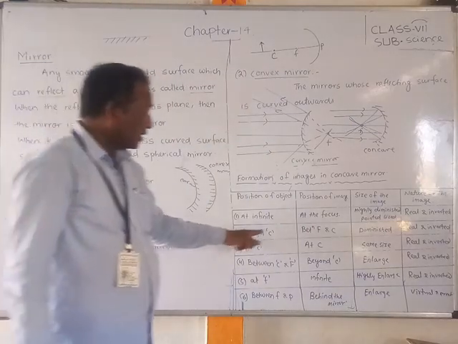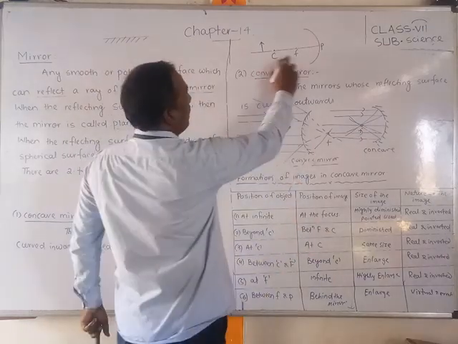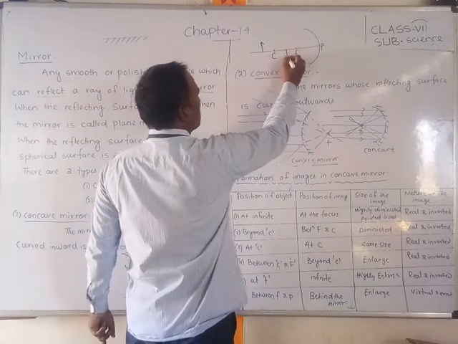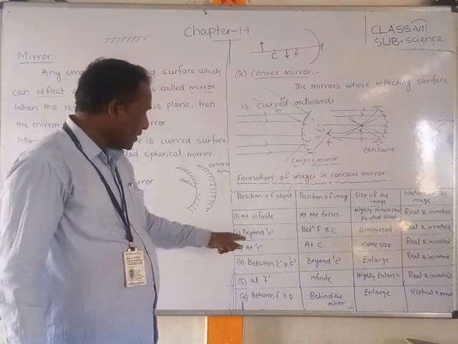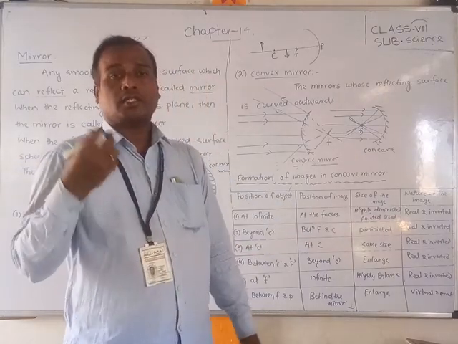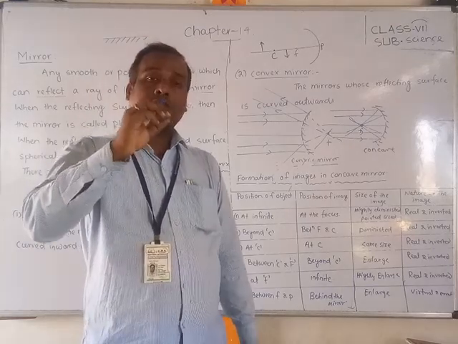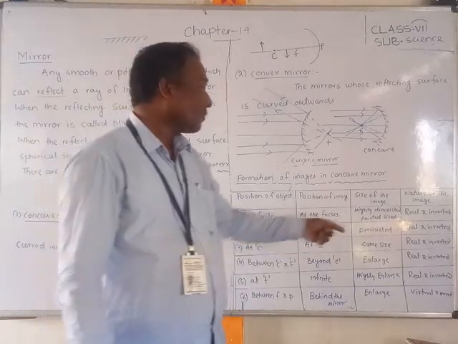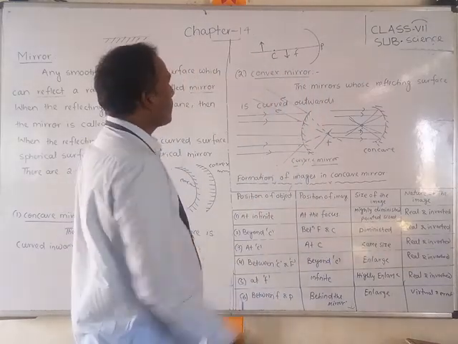Next, where will the image fall? For an object beyond C, the image will form between F and C, like this. Next, what is the size of that image? It will be diminished, that means little increased compared to before, which was pointed. Then what is the nature? Real and inverted.